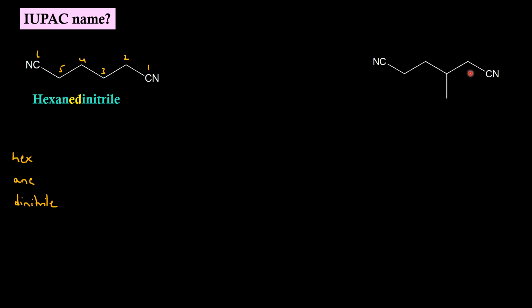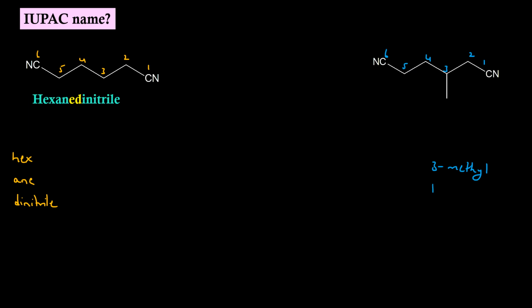Similar case, but we have a substituent in this position. To get the lowest number to the substituent, we should start numbering from this end. Secondary prefix is 3-methyl.